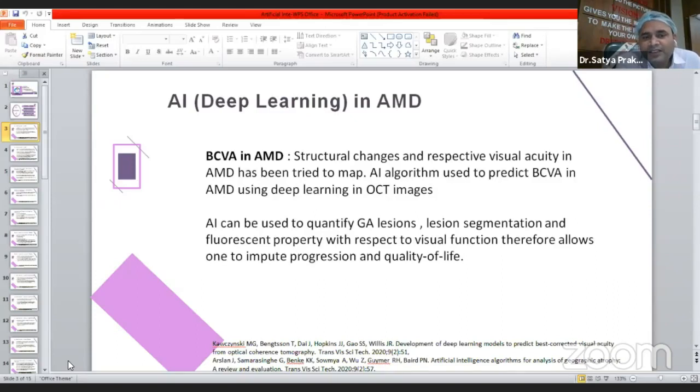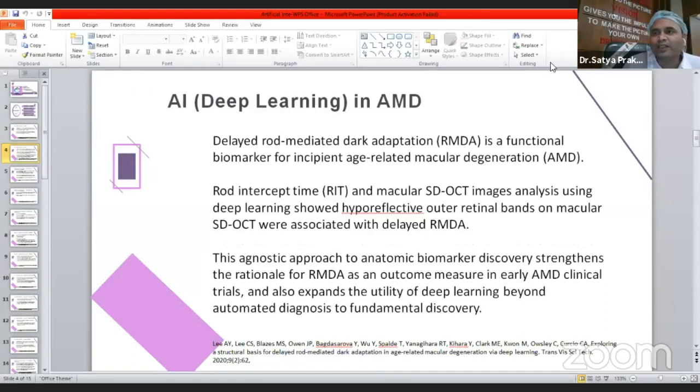Even artificial intelligence can be used to quantify geographic atrophy lesions, lesion segmentation, and fluorescence property with respect to visual function, therefore allowing one to predict progression and quality of life. We can see the nature of the lesion and its progression, and then we can tell our patient about the progression of the disease and quality of life.